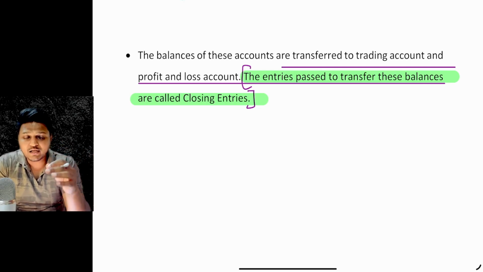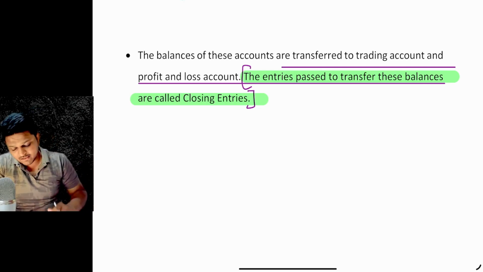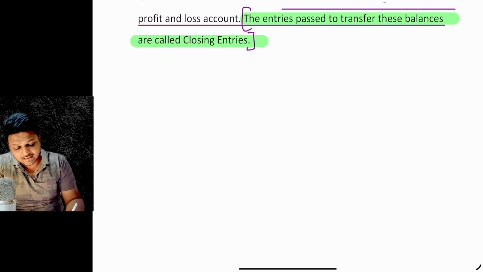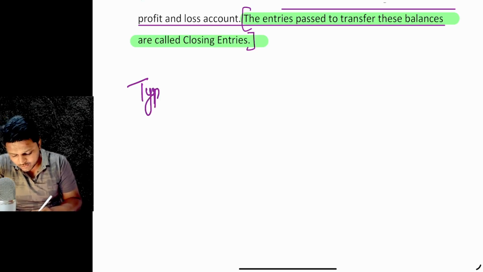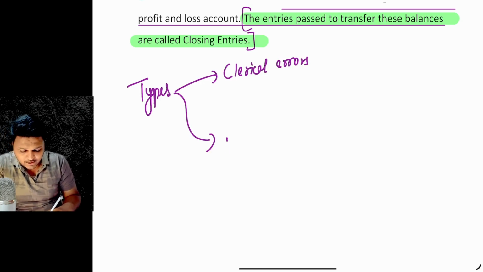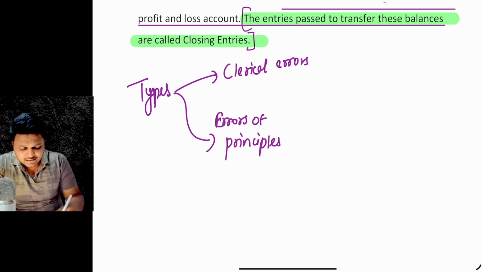You also learned about the various types of errors. So as to summarize, let me tell you what different types of errors there are. First of all, the types of errors: I told you it could be related to clerical errors, or it could be errors of principles, right?